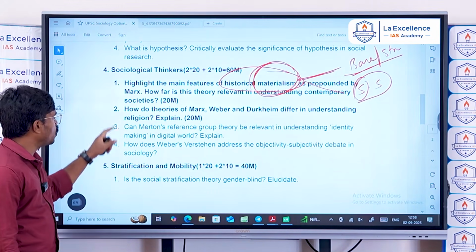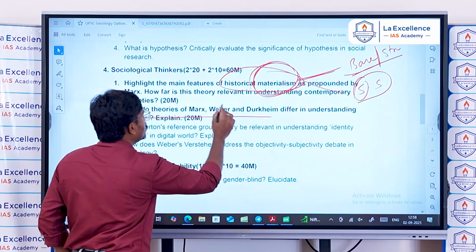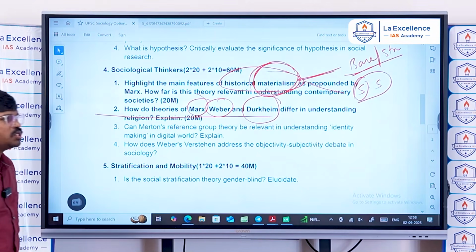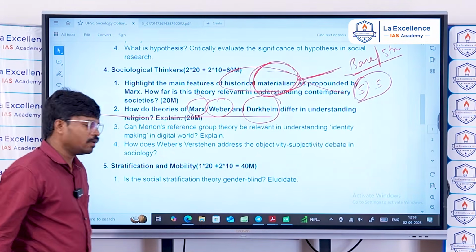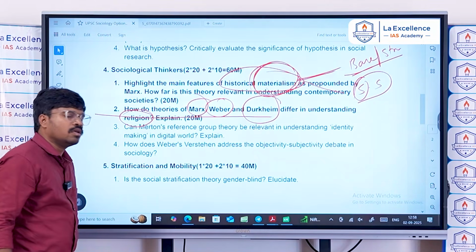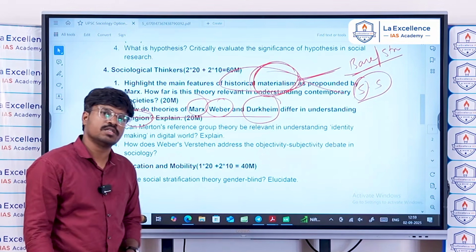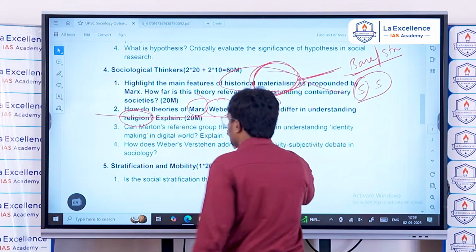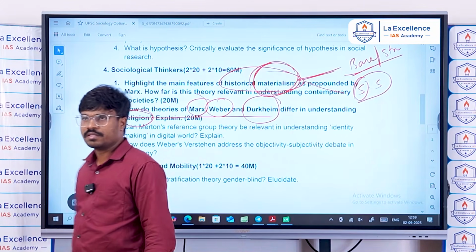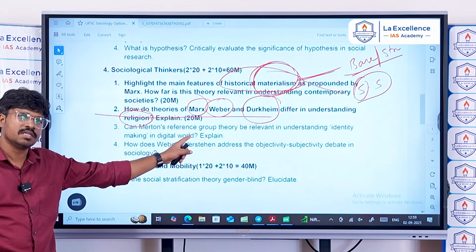And next, the second question is, how do the theories of Karl Marx, Max Weber, and Durkheim differ in understanding religion? Explain. Here, I have already explained religion. It might be from the religion chapter, it might also be from the thinkers chapter, and you can take it as a part of the thinkers chapter because their opinions and perspectives were elaborated in the thinkers itself.